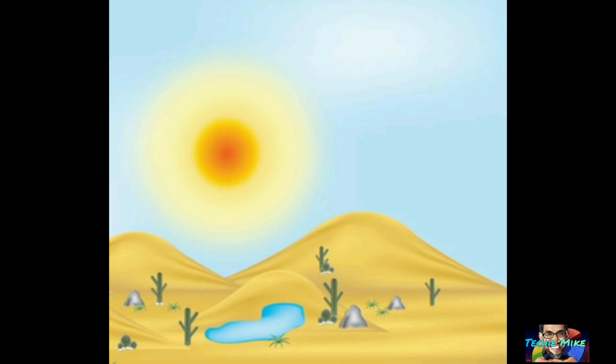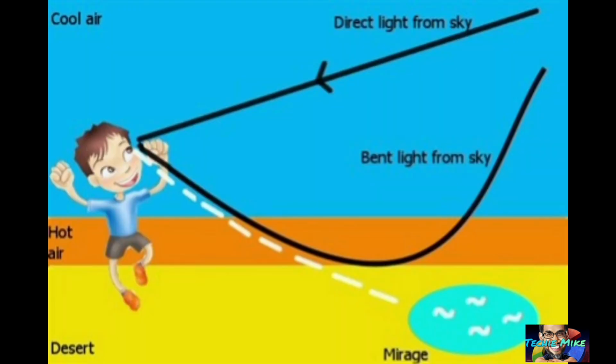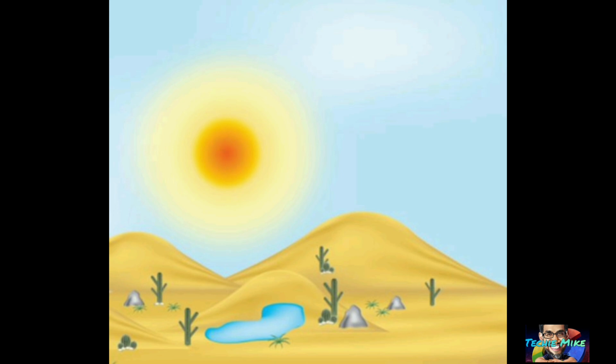How do mirages form? Normally, light waves from the sun travel straight through the atmosphere to your eye. But light travels at different speeds through hot air and cold air. Mirages happen when the ground is very hot and the air is cool. The hot ground warms a layer of air just above the ground. When the light moves through the cold air and into the layer of hot air, it is refracted, bent. A layer of very warm air near the ground refracts the light from the sky nearly into a U-shaped bend.